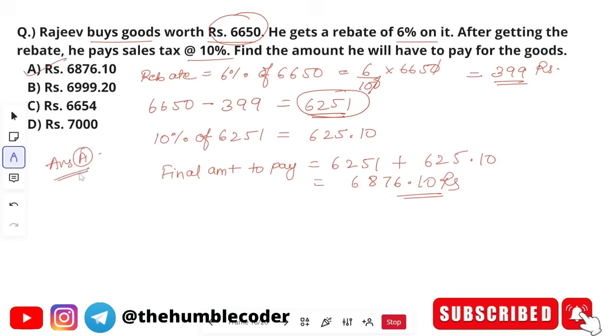So the question was simple. First of all, it was told to us that 6% is rebated, so we subtracted that value, and after that, on the new value that we got, he also has to pay 10% tax. So on the new value, we calculated 10% tax on it, and finally we added both the values. Hope you have understood it.